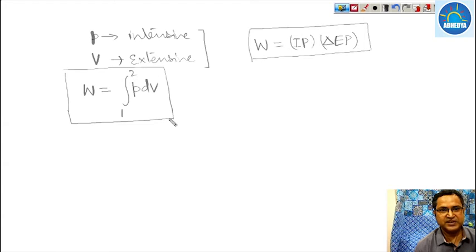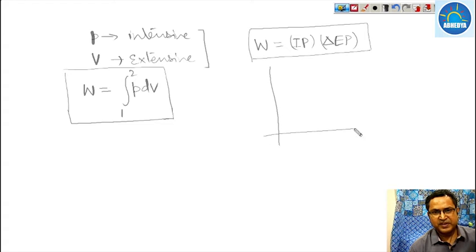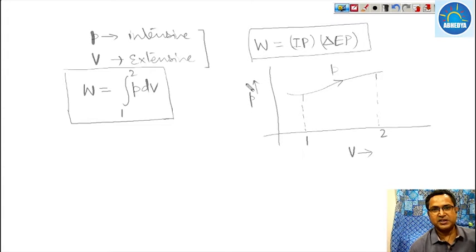What is its physical significance? Suppose this is the pressure, let us assume that is the variation in pressure, and this is your point 1 and this is your point 2, state 1 to state 2. This is the pressure variation and this is the volume. That is the PV diagram.